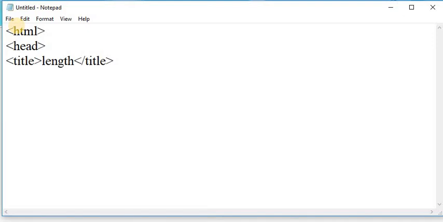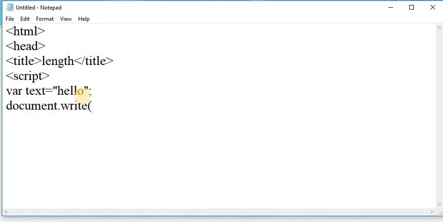After that, take a script tag, and in the script tag I am writing var text equal to, here passing some text that is hello. Here initializing text is equal to hello to the text variable, and print that text by using the write method on a web page.